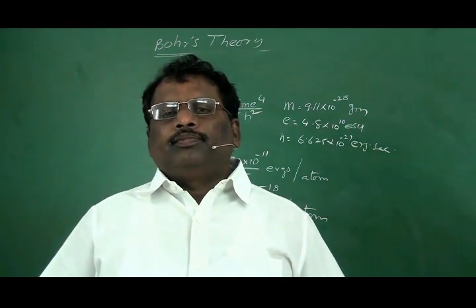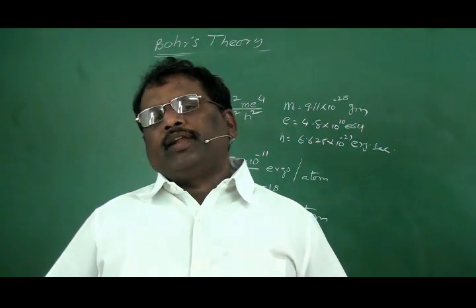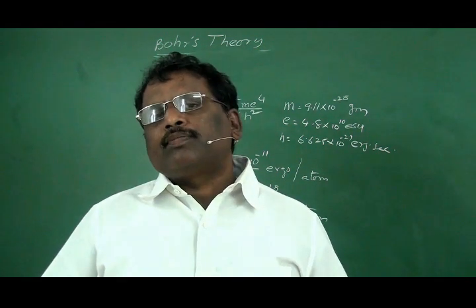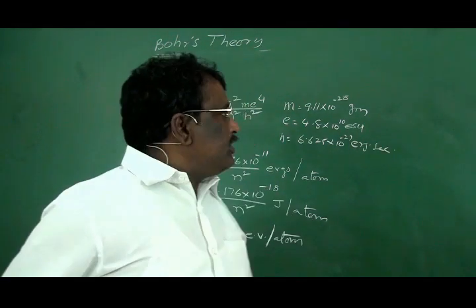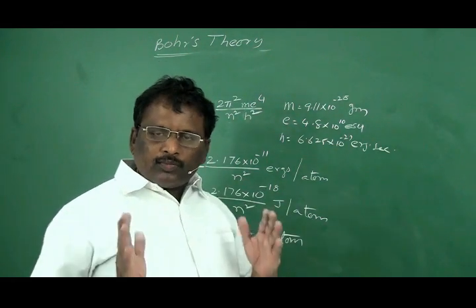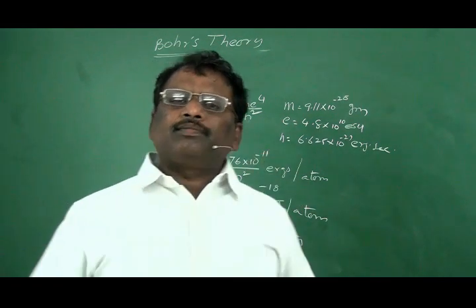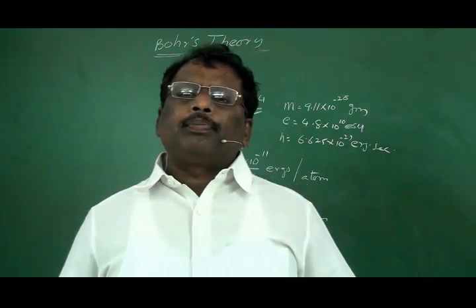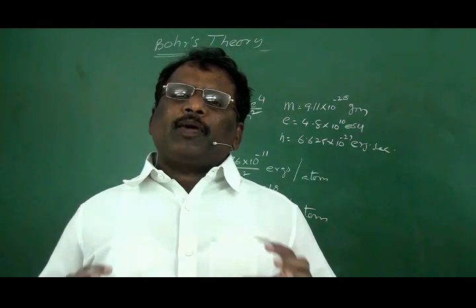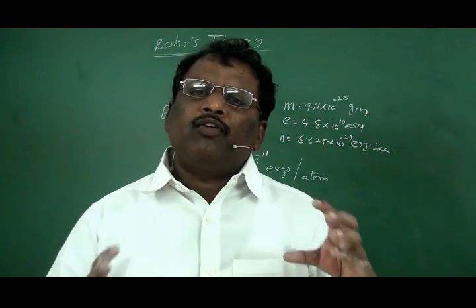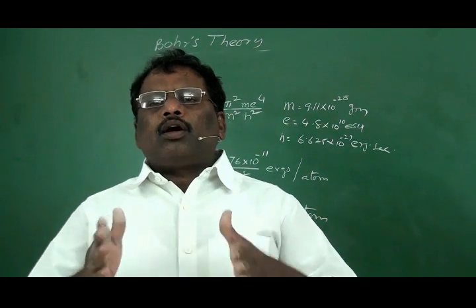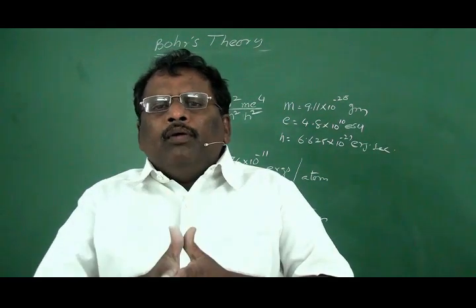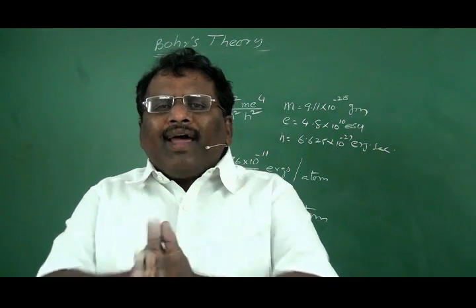And Bohr's theory failed to explain the fine lines of the spectra. Because we have already studied that in the hydrogen spectra we find a group of lines. But when the spectra was recorded with a powerful spectroscope, each line in the hydrogen spectra was found to be a group of lines.